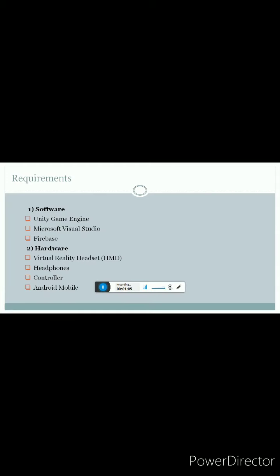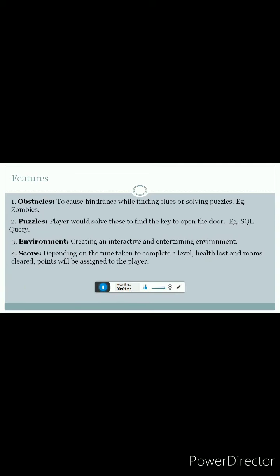So we require a virtual reality headset, headphones, a game controller and an Android mobile phone to play this game. Obstacles, puzzles, environment and score are the main features of our game. Now we will see the demonstration.